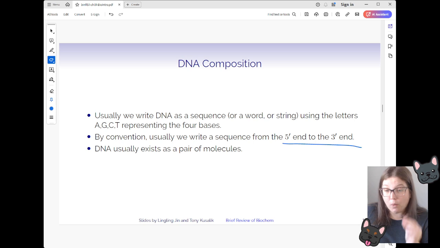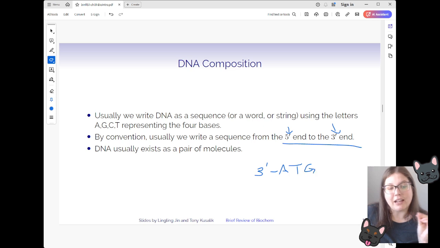So always, always in this class, assume that we are writing things from the 5' to the 3' end, unless we actually specify that we have the 3' end on one side and the 5' end on the other side. This would mean that if we were trying to convert to RNA, we'd actually have to start looking at the 5' end and then going from that side.